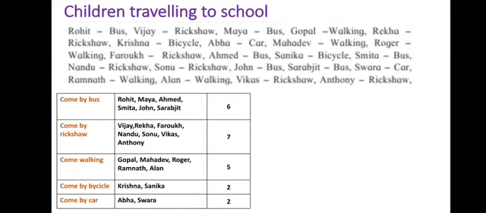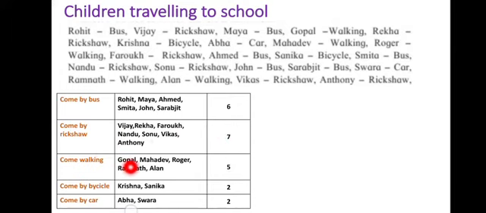I have 6 children who come by bus. Then come by rickshaw, I have Vijay, Rekha, Farooq, Nandu, Sonu, Vikas, Anthony. So I have 1, 2, 3, 4, 5, 6, 7 children who come by rickshaw.